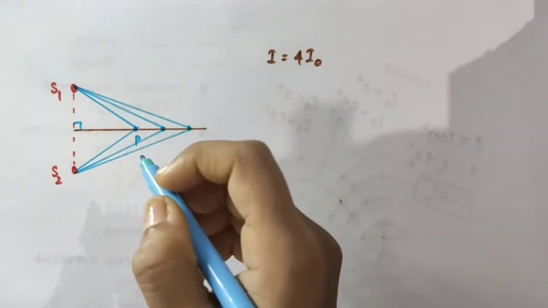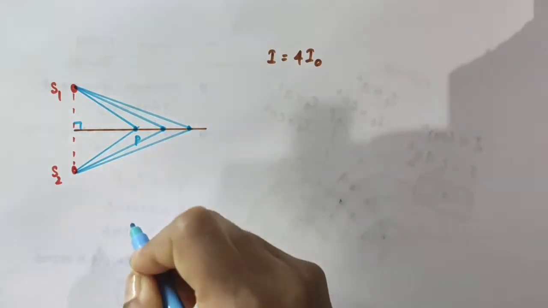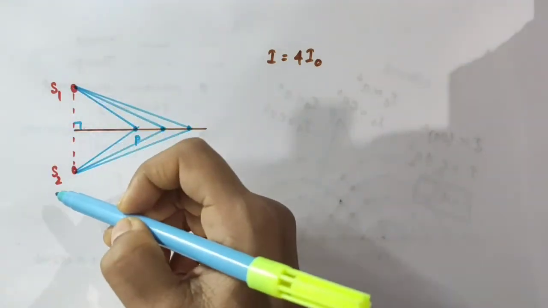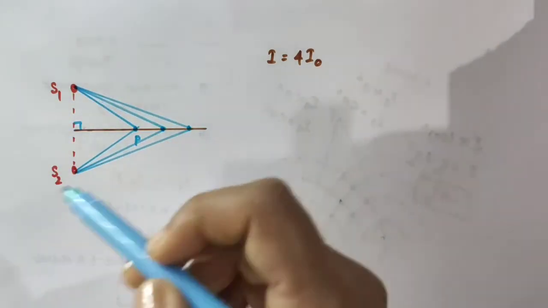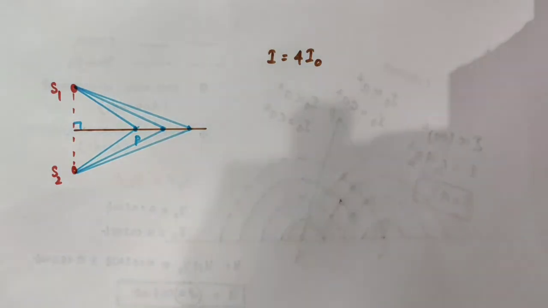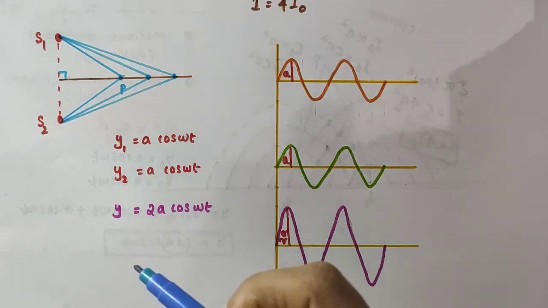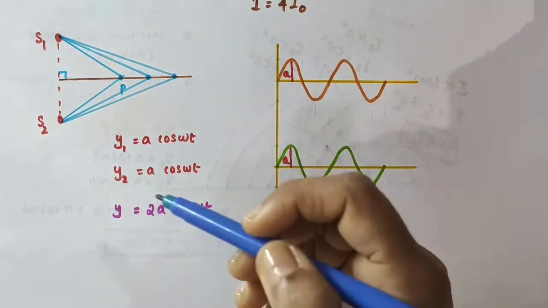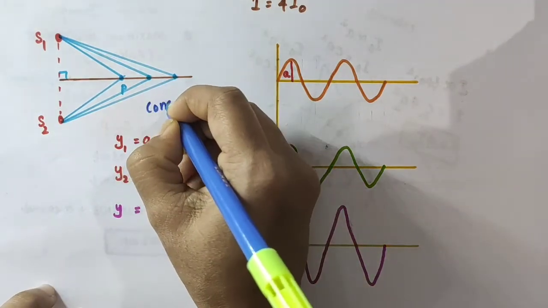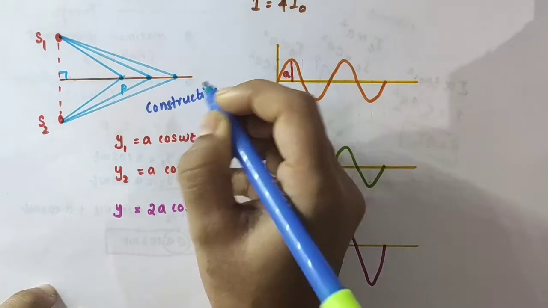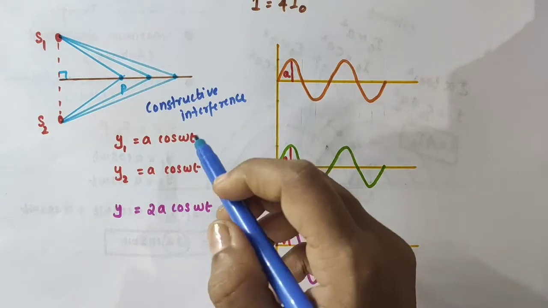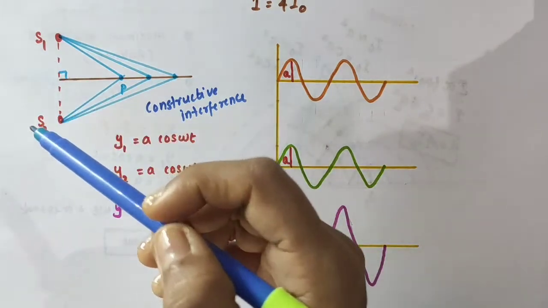So at any point on the perpendicular bisector, the intensity would be 4I0, because any point on the perpendicular bisector is the same distance from each source. So there is no path difference and the two waves were initially in phase. Here the two sources S1 and S2 are said to interfere constructively, and we have what is referred to as constructive interference.